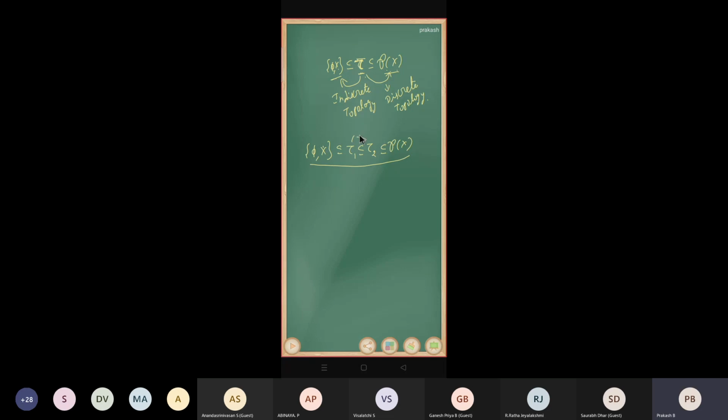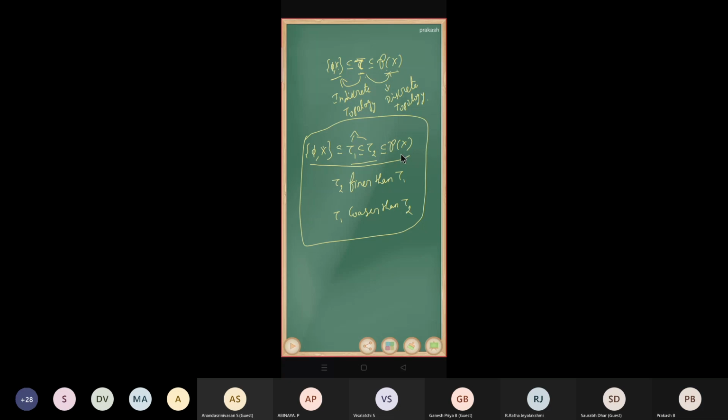If tau1 is a subset of tau2, then we call tau2 finer than tau1, and tau1 is called coarser than tau2. This is a comparison of two topologies. It will be very useful.